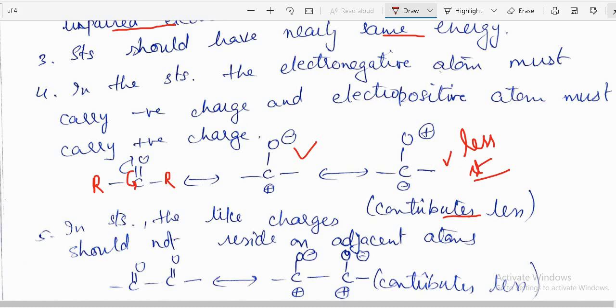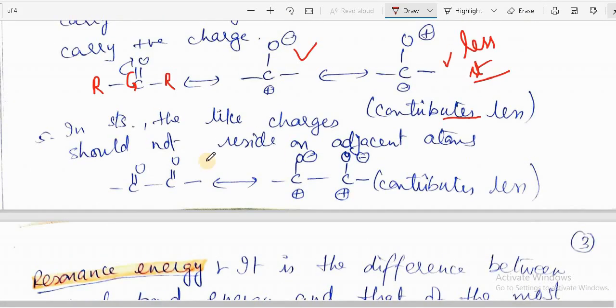Similarly, like charges should not reside on adjacent atoms. Suppose we take a general compound in which two C double bond O carbonyl groups are present.